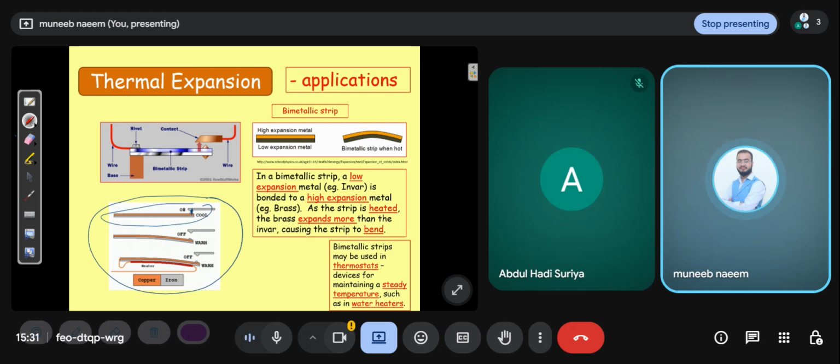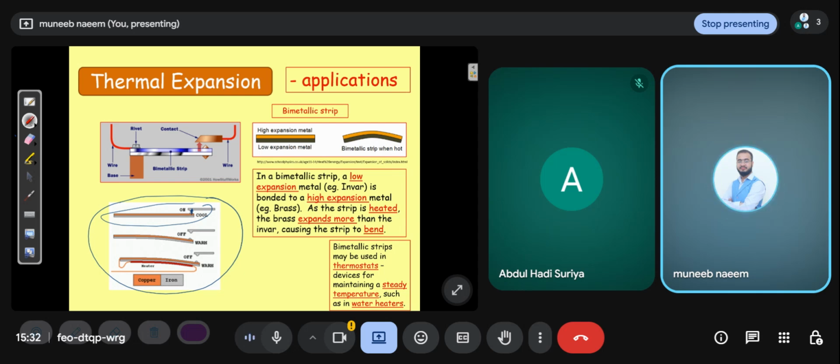But when you use two different materials like copper and iron, iron has more expansion, because its capability of expansion is greater and the capability of expansion of copper is lesser.